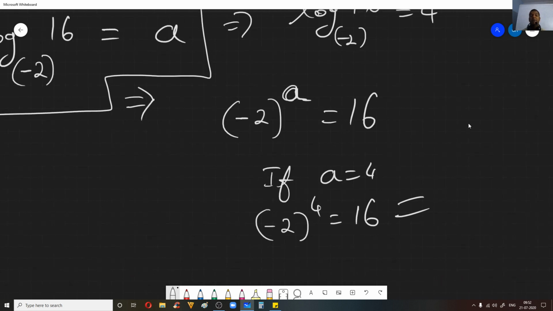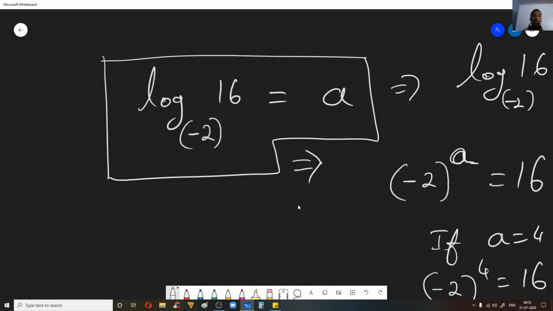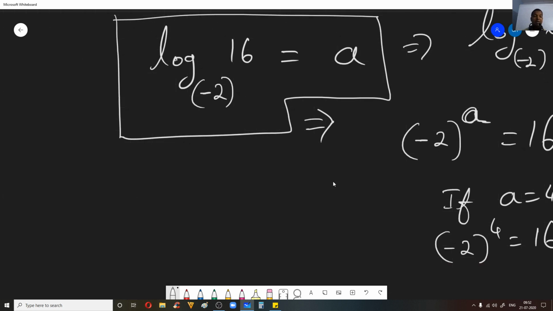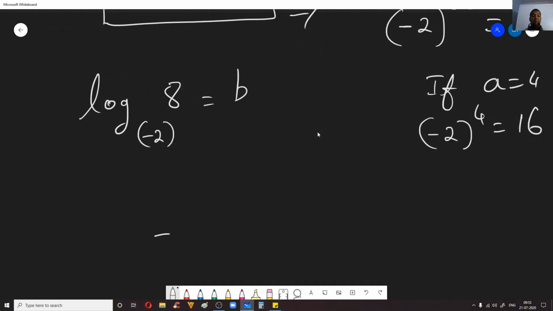Now what we'll do is, instead of taking the argument as 16, let us try to take it as 8. Log 8 to the base minus 2. Now what is the answer? Let us keep it as some b. Now let us try to find out this b. Now minus 2 to the power b is equal to 8. Now for what value of b will you get plus 8? See, you have simply taken plus 8.